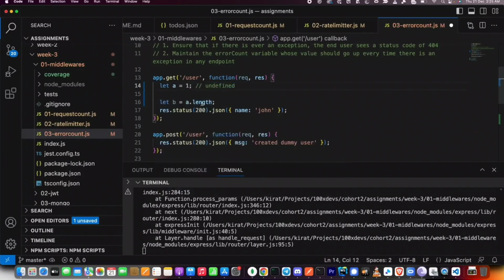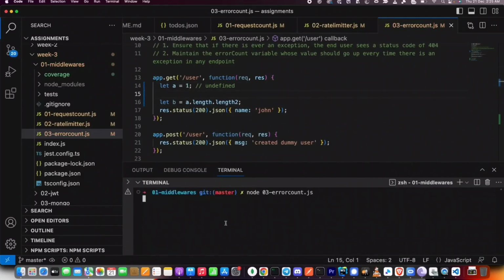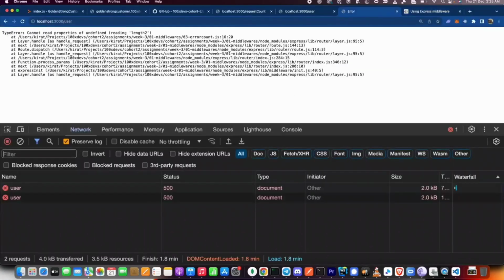You'd say a equal to 1. Then you try to do a.length 2. You try to access something on something that's not an object. Then an error will be thrown. You don't have to explicitly throw an error like I was doing before. Even this will throw an exception. If I go here and refresh this page, you will see it says cannot read properties of undefined.